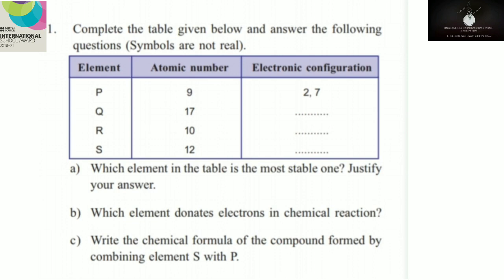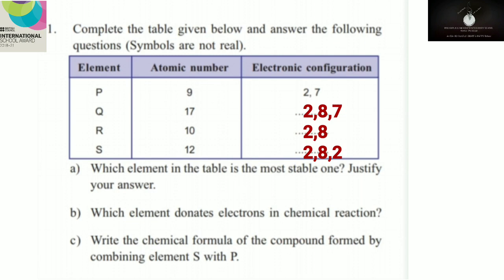It's a table where the first column is element, second is atomic number and electronic configuration. I hope this is very easy for you. P, Q, R, S are the elements. They are having fake symbols. It is not real symbols. Atomic number 9 and the configuration is given for you, 2,7. Whereas for Q, 17, what will be the configuration? 2,8,7. R, atomic number is 10. So, the configuration is 2,8. Yes, atomic number is 12 and what is the configuration? 2,8,2.